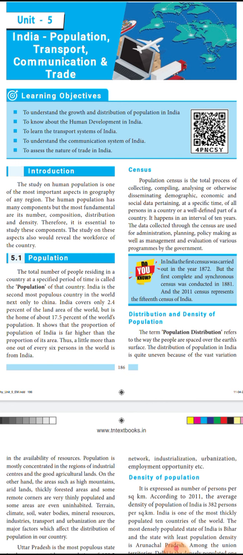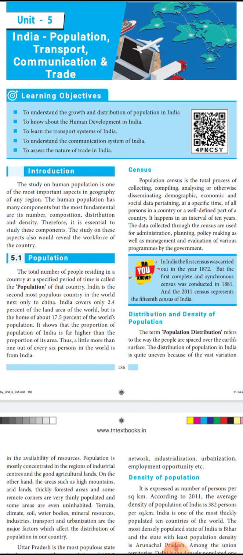It is the total process of collecting, compiling, and analyzing the economic and social data of persons in a country at a specific time. That is called a population census. They collect the data in an interval of 10 years.